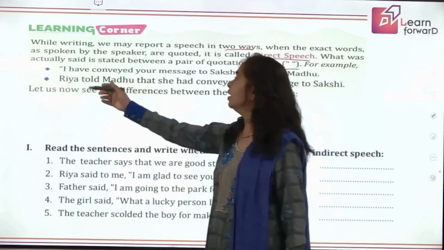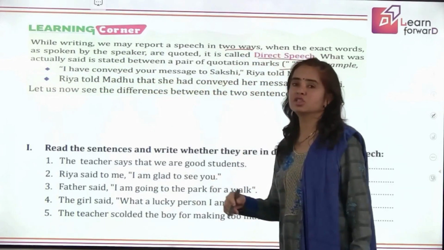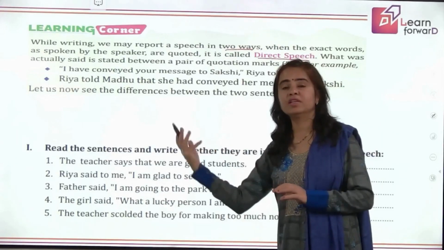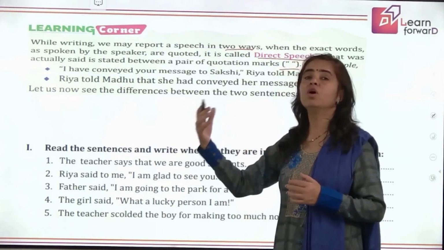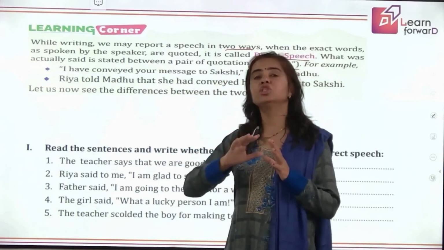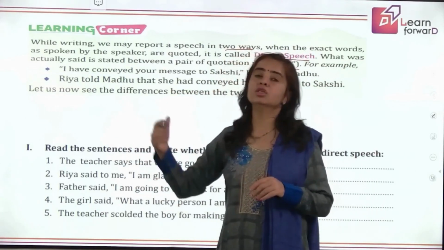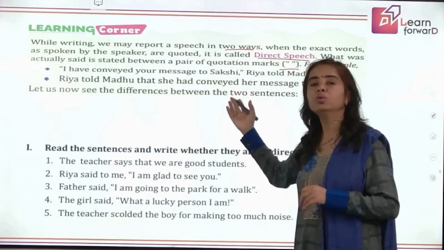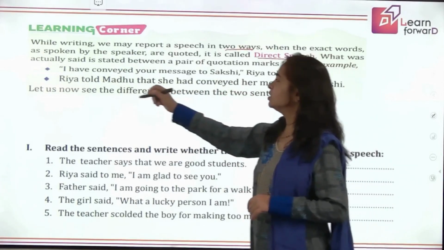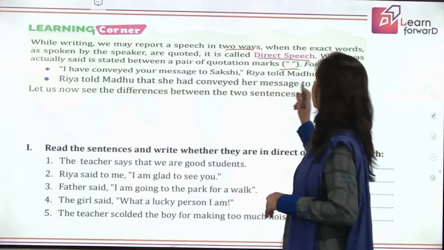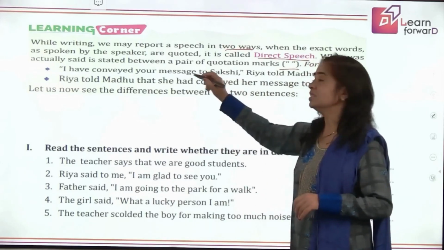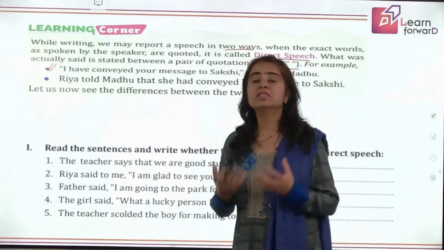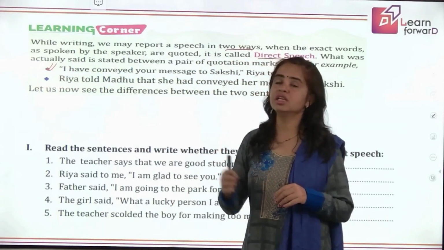We have more here. I have conveyed your message to Sakshi. Riya told Madhu. Now here what you see, children, in your previous four sentences, who said was written in the beginning. This can be mentioned even in the later part of the sentence. So you can begin with the words of the speaker in quotation marks and then followed by who said those words. Okay. So next, Riya told Madhu that she had conveyed her message to Sakshi. Now the same sentence we are writing in a different way. Some changes are made. And what are those changes? Let us just see.